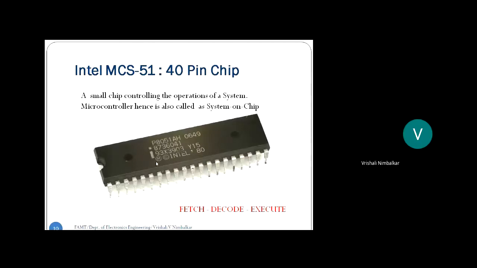And this is the one which will control the operations of the system. The program will be stored inside this chip, right? And hence this is also called a system on chip, correct?